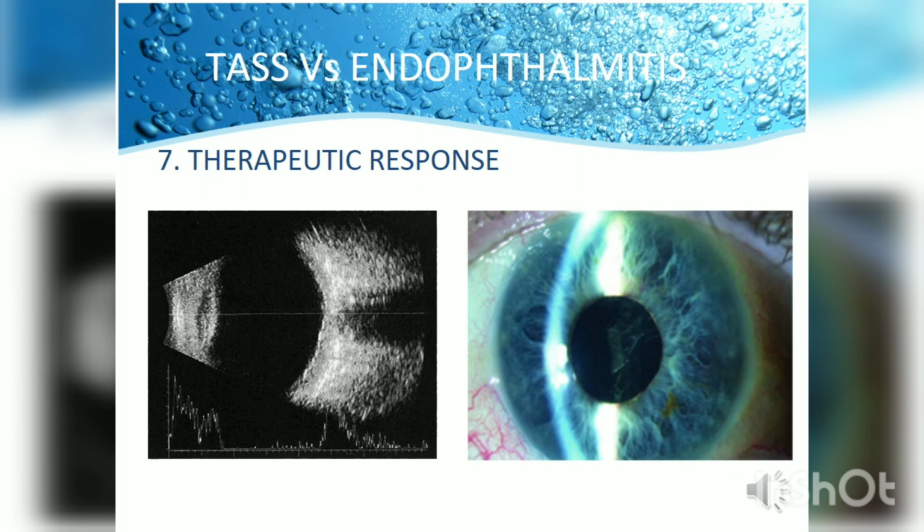The involvement of the structures will be anterior segment in case of TASS, whereas it will be anterior and posterior segment in case of endophthalmitis. Here you can see in the first picture, it's a B scan where the vitreous is very clear in case of TASS, and the reaction is limited to the anterior segment.